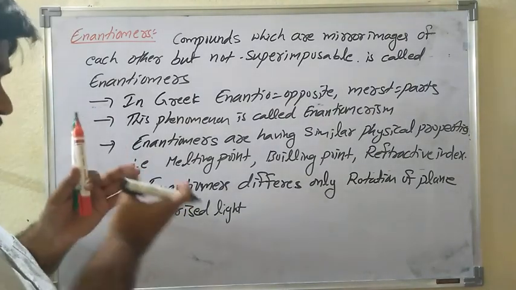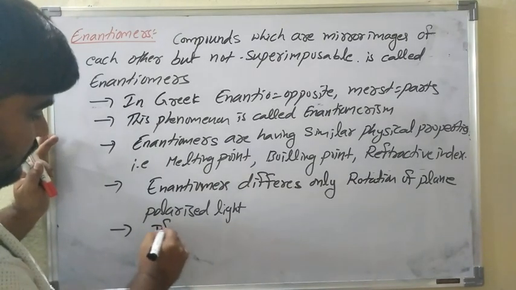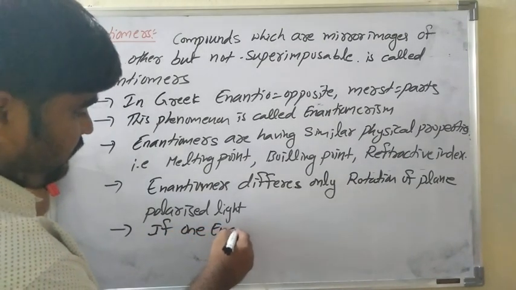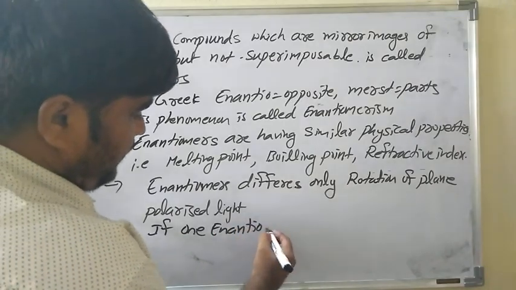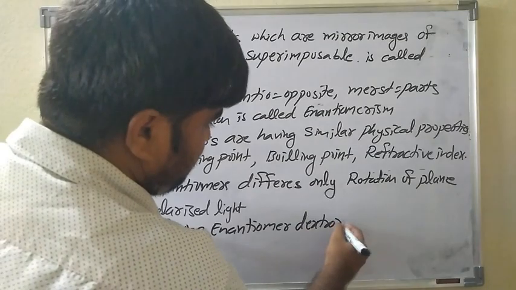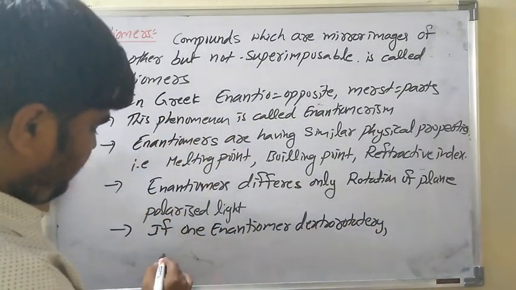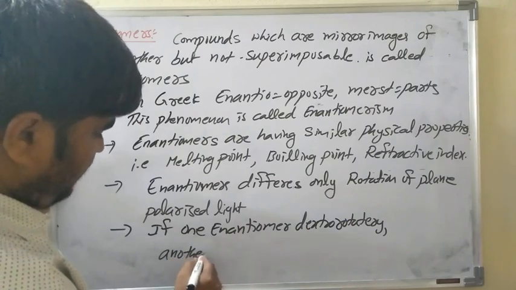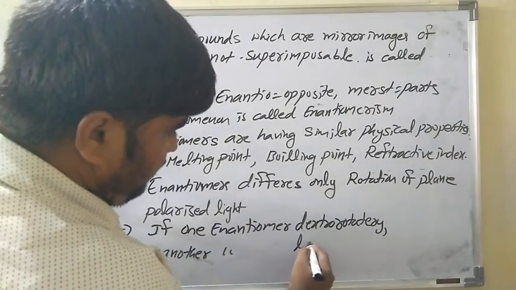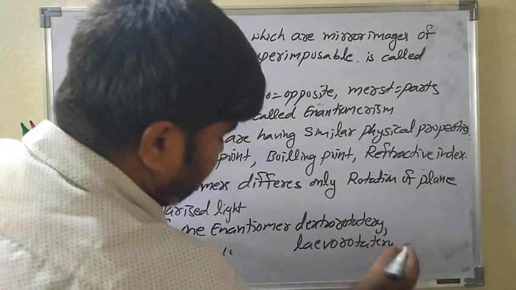That means one enantiomer is dextrorotatory and the other enantiomer is levorotatory. So they differ only in optical rotation.